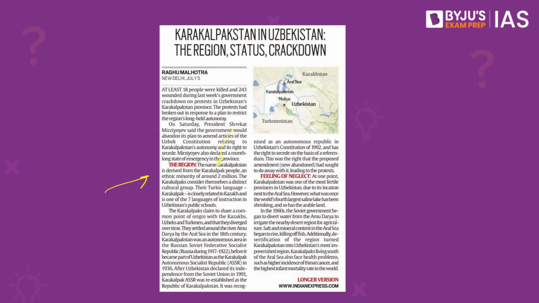They say that they are much more commonly connected with the Kazakhs and Kazakhstan as a country and not really Uzbeks. These people settled down near the river Amu Darya by the Aral Sea in the 18th century. This used to be an autonomous area in the Soviet Russian Federative Socialist Republic from 1917 to 1922. After that, it became a part of Uzbekistan. After Uzbekistan declared independence from the Soviet Union, this region was re-established as a Republic of Karakalpakstan. Since then, it has been recognized as an autonomous republic in Uzbekistan's constitution, but the region wants even more autonomy and believes that it has been neglected.